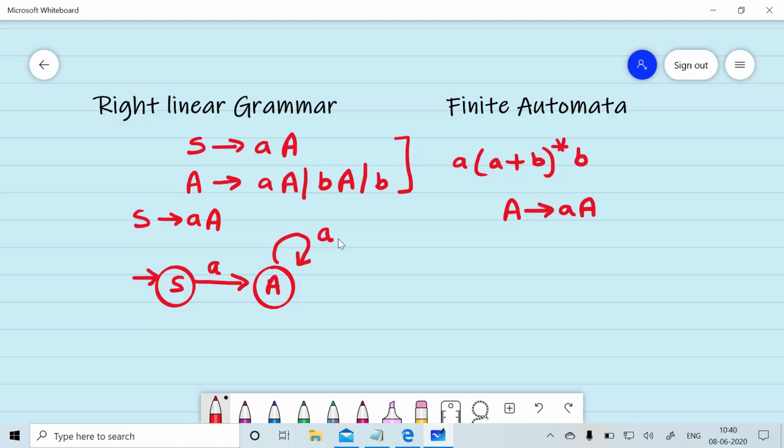On reading a, we will move to state A. A gives bA, so on reading the b symbol, we will again move to state A. Now A gives b. Using rule number 2, on reading b, we can move to a final state.